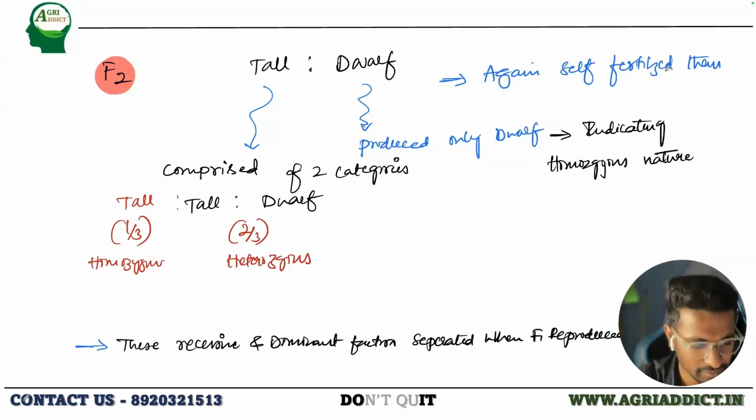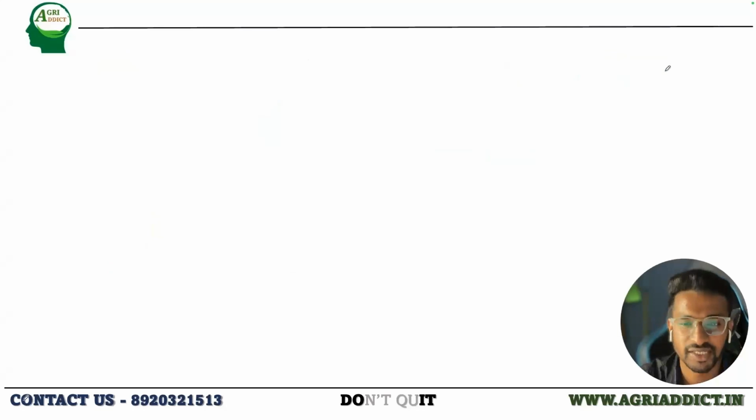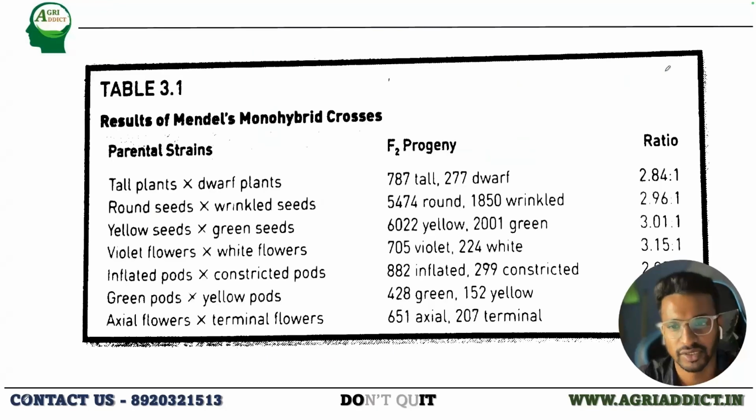different way. A similar experiment he conducted with all the other six traits, and he came to the same conclusion. For the one which I showed, the ratio was 2.84, and for the rest the numbers change, but they are always near 3. He also gave a statement that this variation is because of chance.